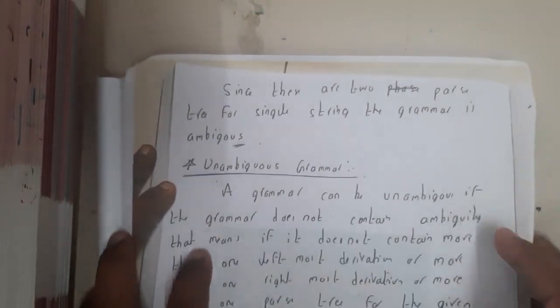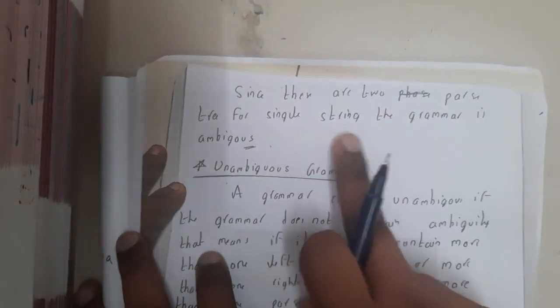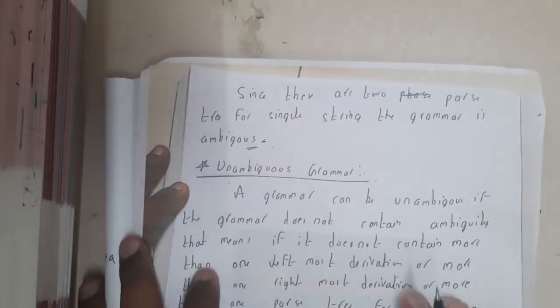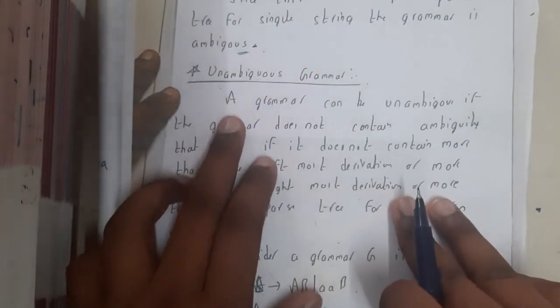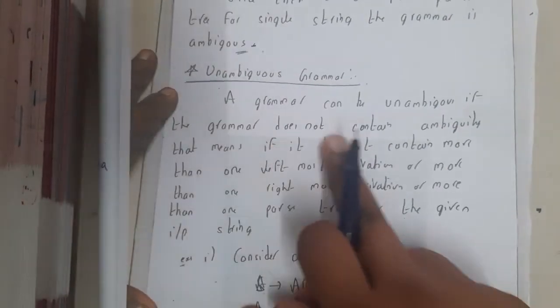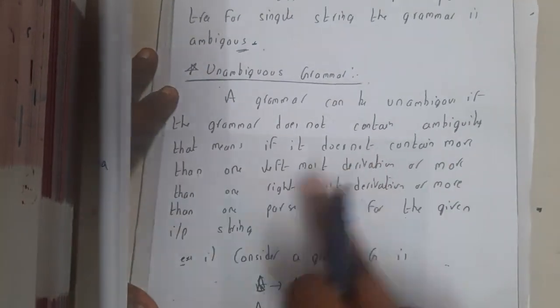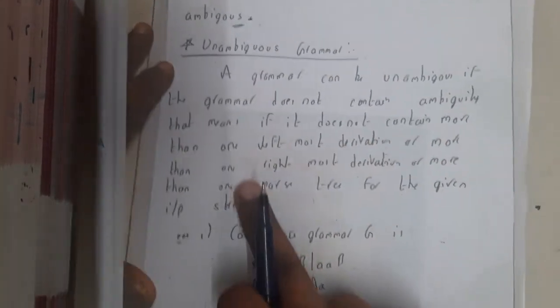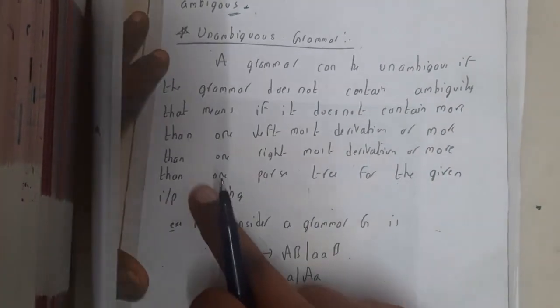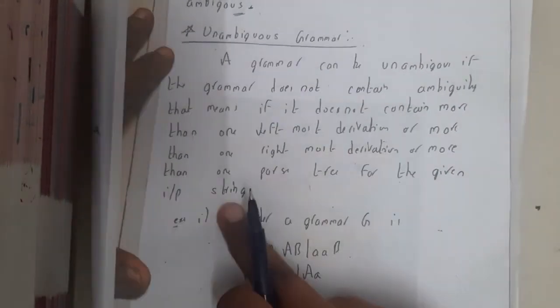Since there are 2 parse trees for a single string, the grammar is ambiguous. Simple, right? Similarly, unambiguous grammar. A grammar is said to be unambiguous if it does not contain ambiguity. That means if it does not contain more than one leftmost derivation or more than one rightmost derivation or more than one parse tree for the given input string.